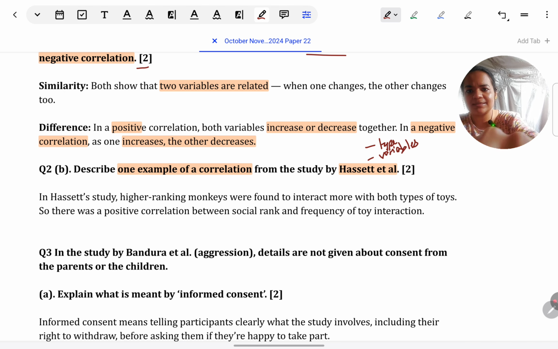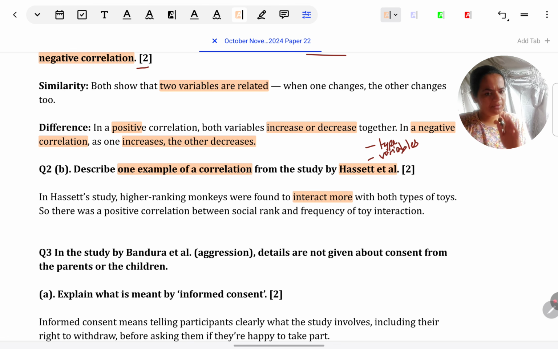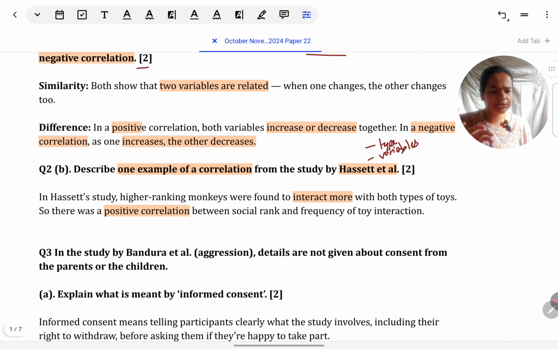Let's see the model answer. In Hassett et al. study, higher ranking monkeys were found to interact more with both types of toys. Here, in fact, I've given the variables first: higher ranking monkeys. So rank of the monkeys is one variable and type of toys, as we know 2 types of toys were there, plush and wheeled, so type of toy is the second variable. Then the type of correlation I've specified: there was a positive correlation between rank and frequency of toy interaction.